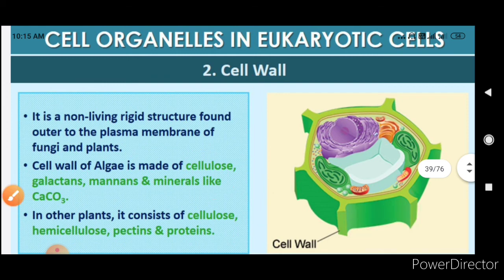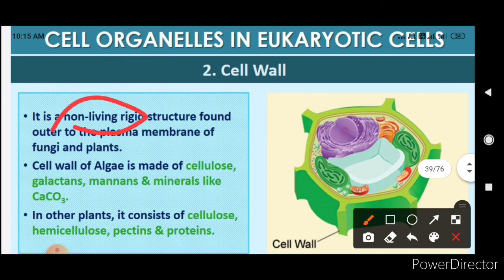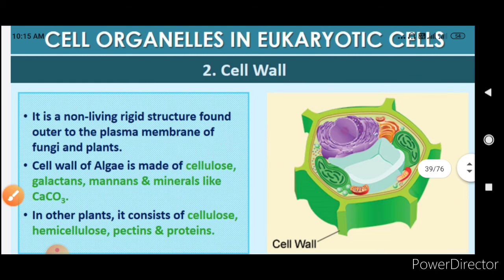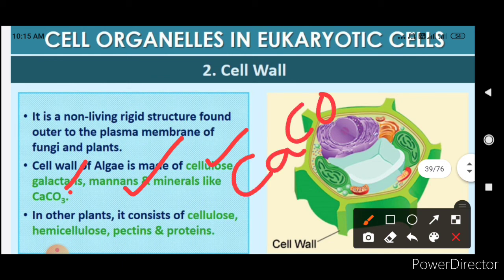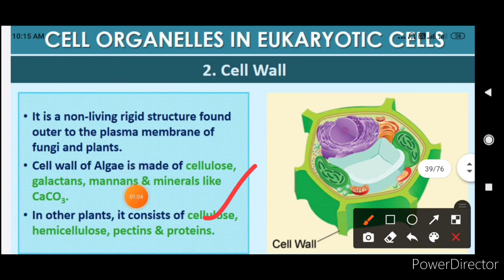So you have to remember this, that it is a non-living structure found outer to the plasma membrane or the cell membrane. In algae it is made up of cellulose, galactans, mannans and minerals like calcium carbonate. And in other plants it consists of cellulose, hemicellulose, pectins and proteins.